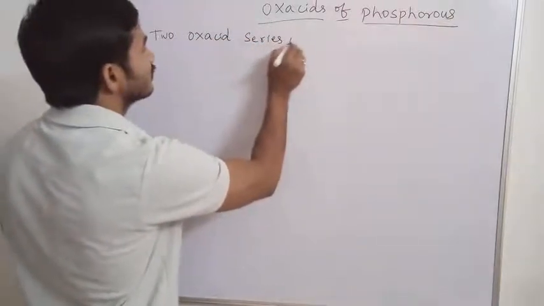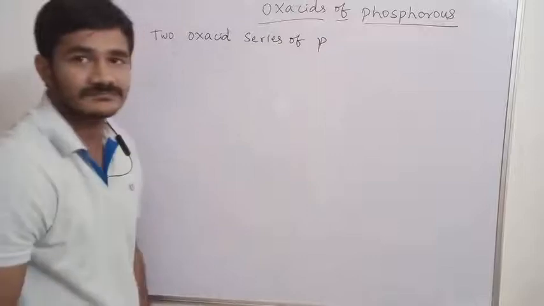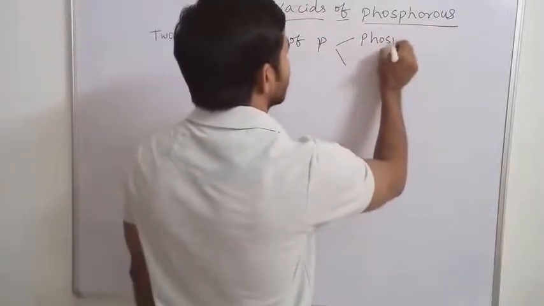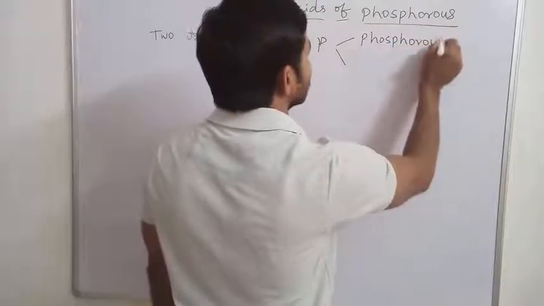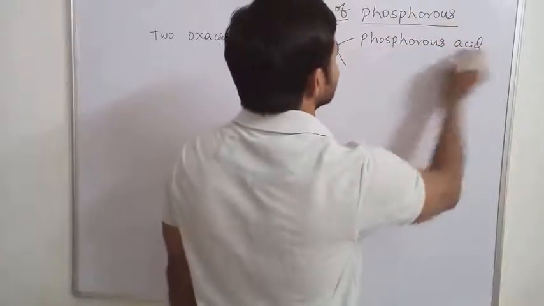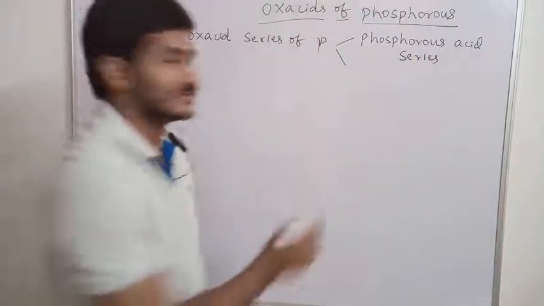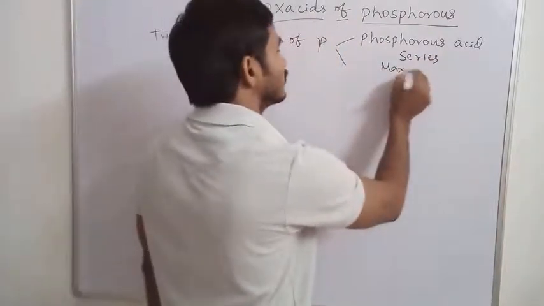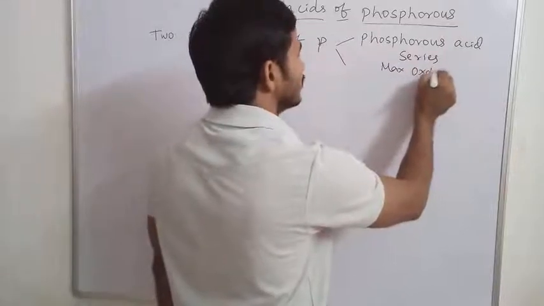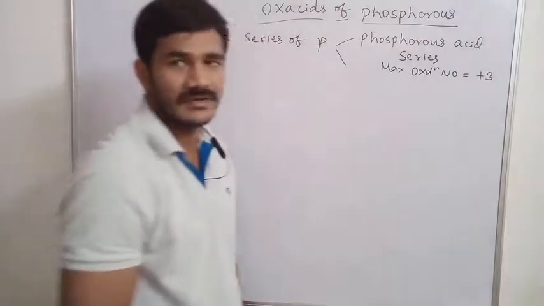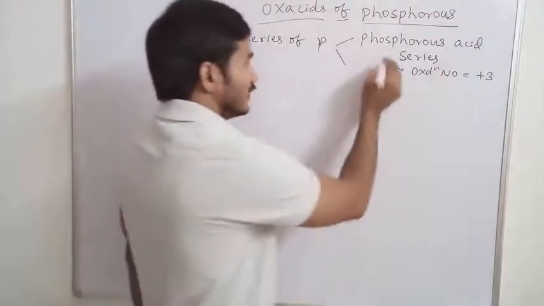Oxacid series of phosphorus. One is the phosphorus acid series. In the phosphorus acid series, the maximum oxidation number is +3.